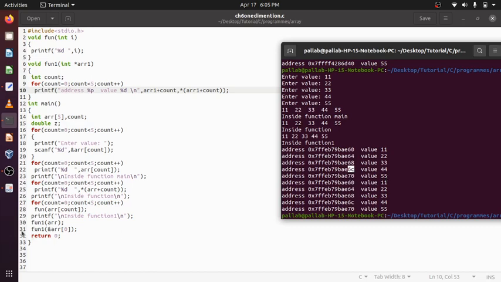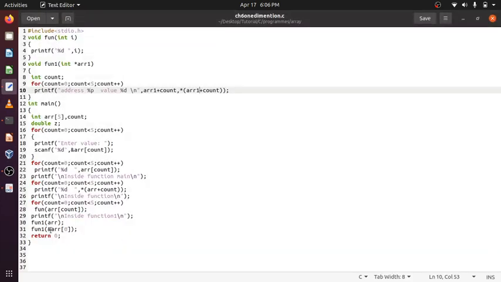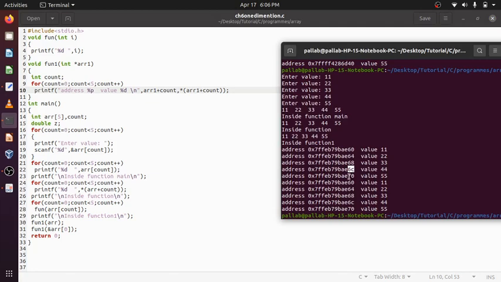In the same way, for fun 1 here, if I give arr, it contains the base address. Now the base address I can get another way: &arr[0], ampersand of that, which I did here. See, ampersand of that, send it here, and I got the same result as here, 55, same thing till 55. This is a one dimensional array.